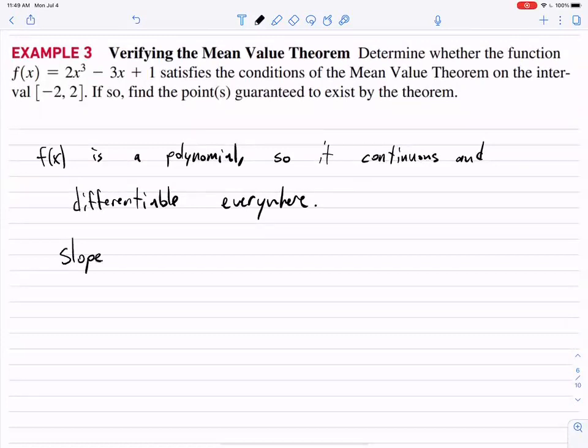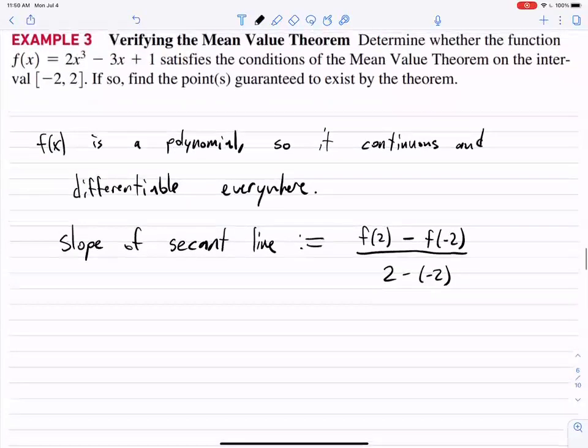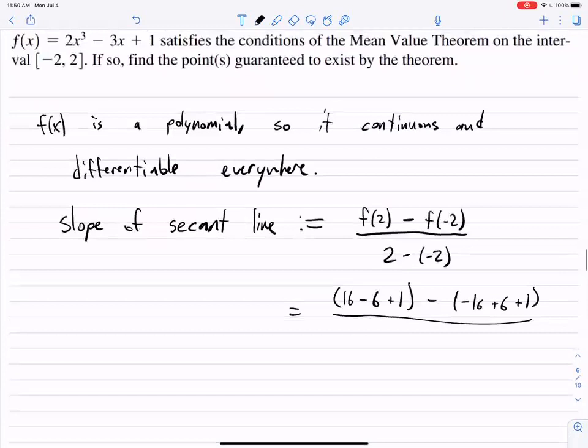Slope of the secant line. The slope of the secant line is going to be the following. It's going to be f of b, so f of 2, minus f of a, which is f of negative 2, all over 2 minus negative 2. What is f of 2? So f of 2 would be 16 minus 6 plus 1. Minus f of negative 2, which would be negative 16 plus 6 plus 1, all over 4.